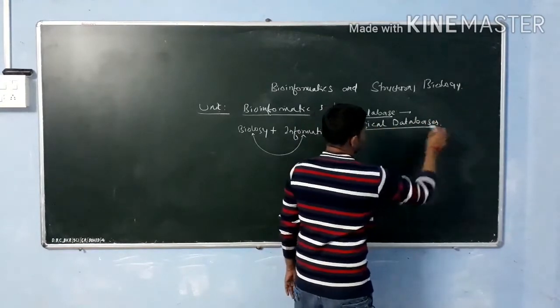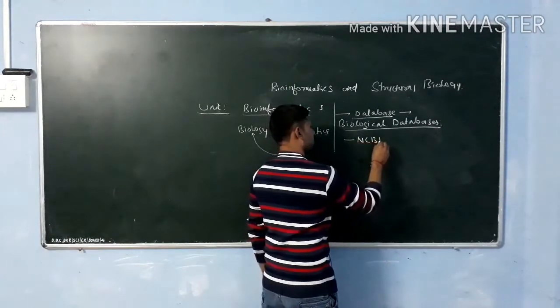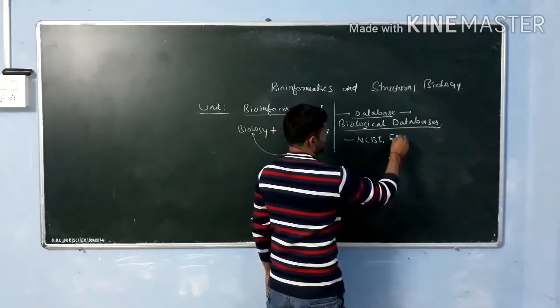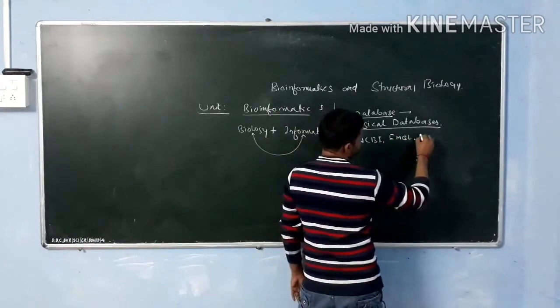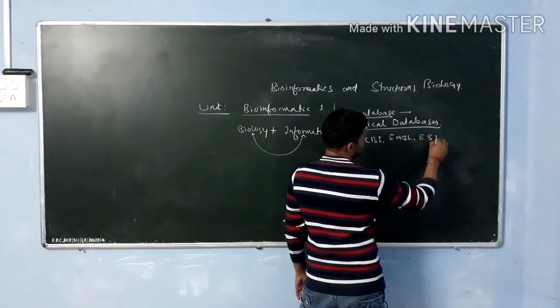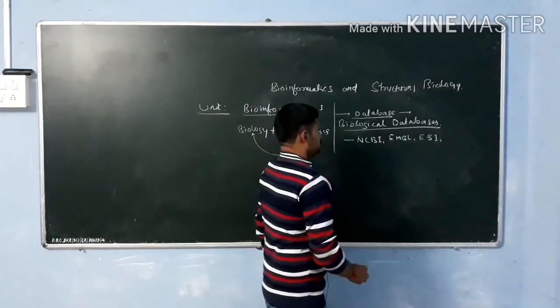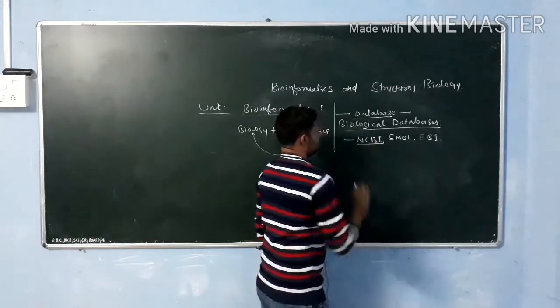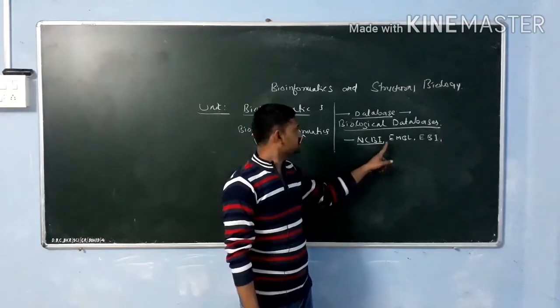So biological databases such as NCBI, EMBL, then EBI, etc. NCBI is the National Center for Biotechnology Information.